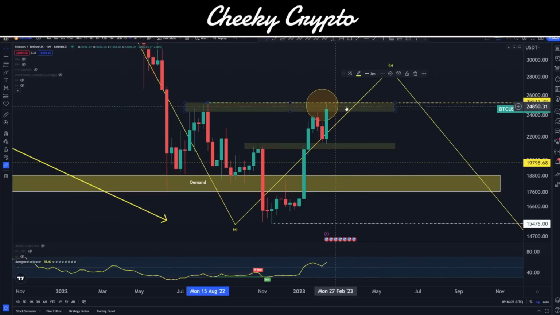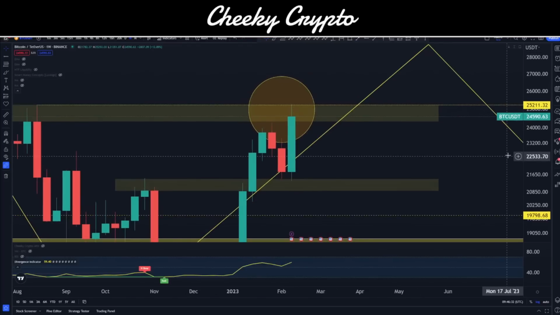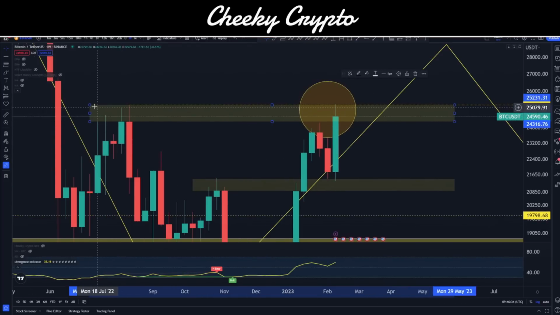We don't want to get too carried away thinking that something is slightly more bullish than it actually is. Now, as I zoom in on this, we should focus in on this little light, I'll say it's dark actually, dark yellow box area, right?